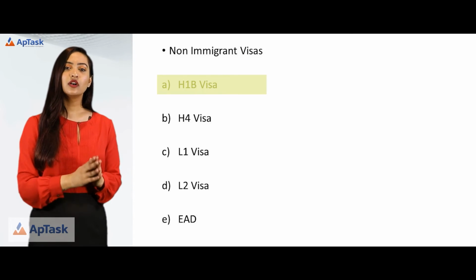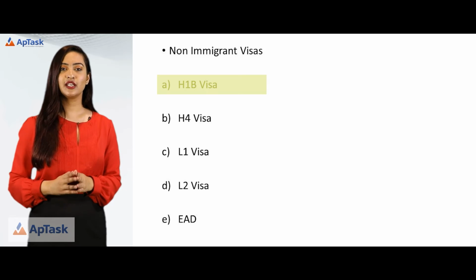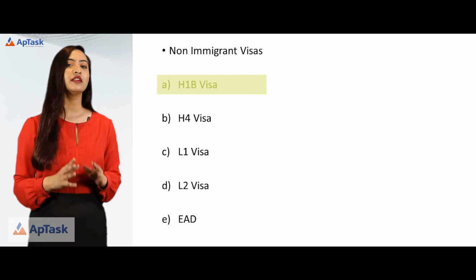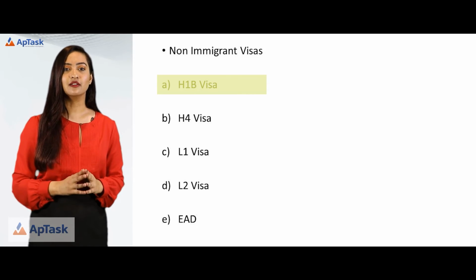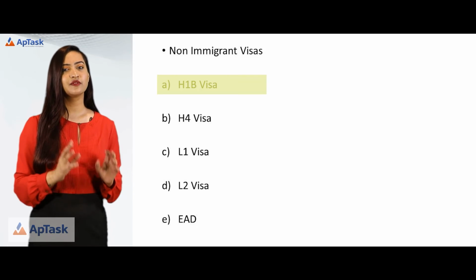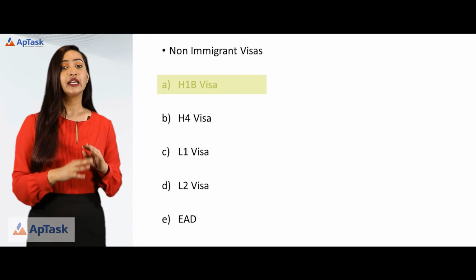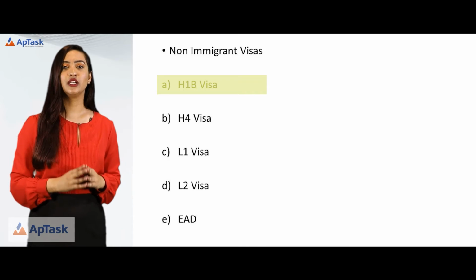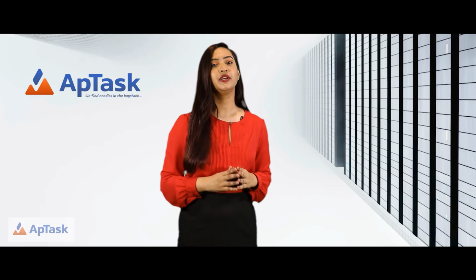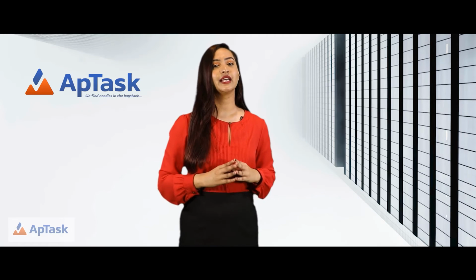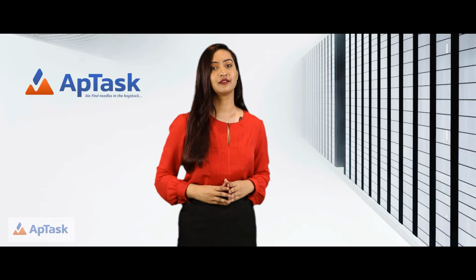Types of non-immigrant visa. H-1B. It is a work permit under US immigration in which people can enter the US for 3 years if they work in a specialized field and their employers cannot fill the position locally. It is initially granted for a period of 3 years and can be extended up to 6 years.